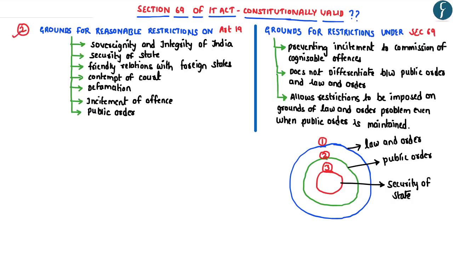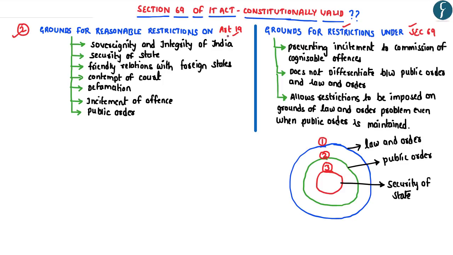Now, coming to the second aspect of the article, in this particular article, the authors have argued that under Section 69 of the IT Act, unreasonable restrictions have been imposed on the fundamental right of speech and expression provided under Article 19. As you all know, the fundamental rights are not absolute and certain restrictions can be imposed on the exercise of these fundamental rights on certain reasonable grounds.